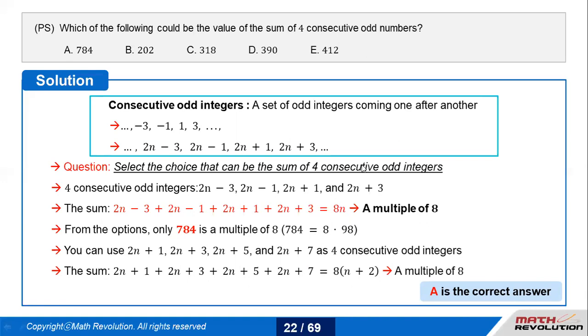So that is what it says. You can use 2n plus 1, 2n plus 3, 2n plus 5 as well. So now the concern is, without putting in the values, you can always have these numbers.